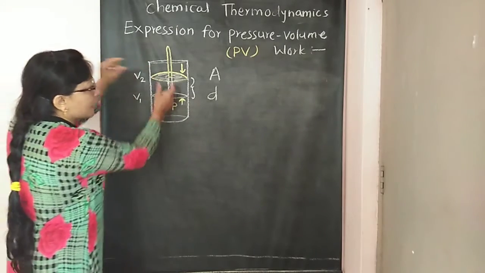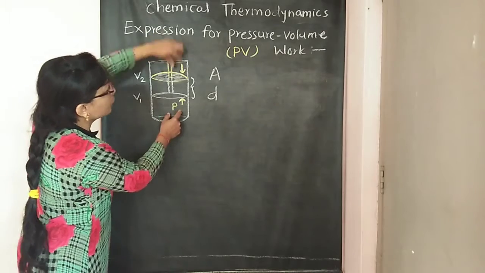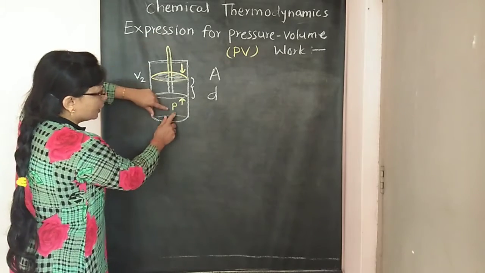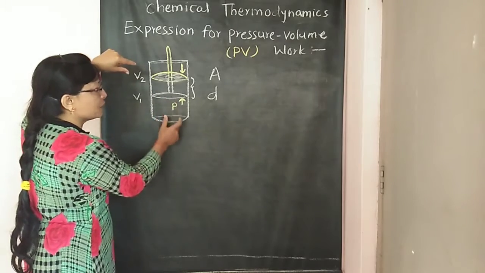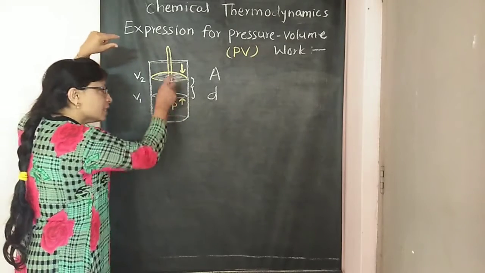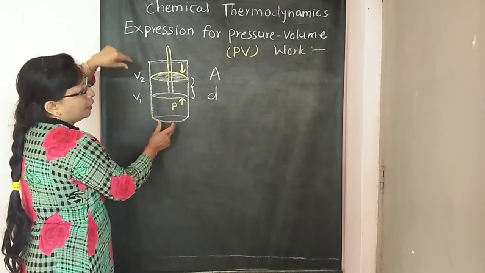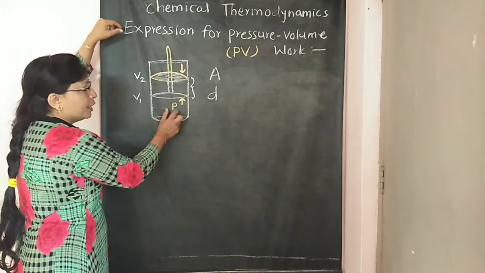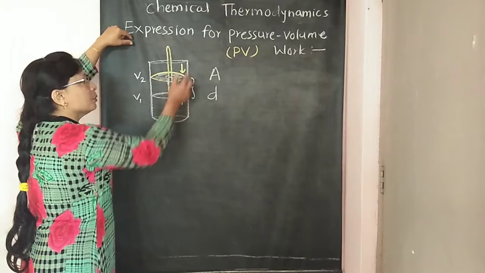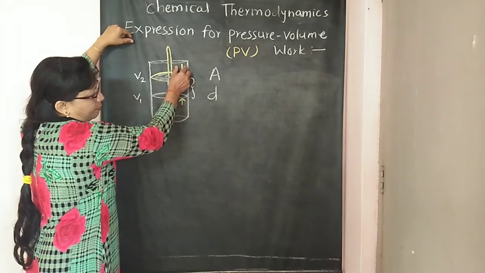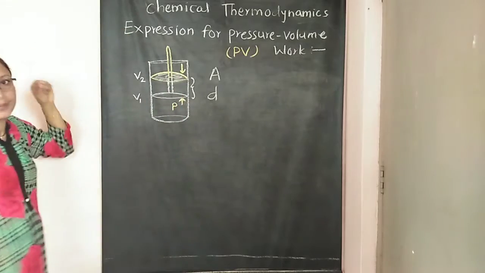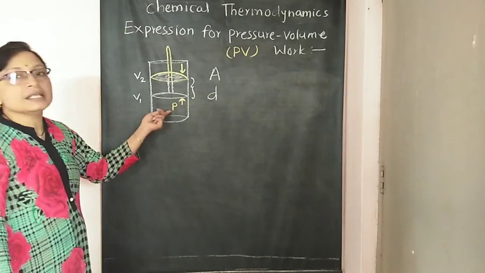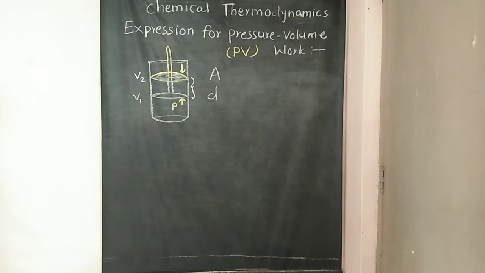That means its direction. This is again the force of this gas which is exerted on this piston in upward direction. So its magnitude is the same as that of the external pressure, but its sign is opposite. So its sign is negative. Again we have to consider this.